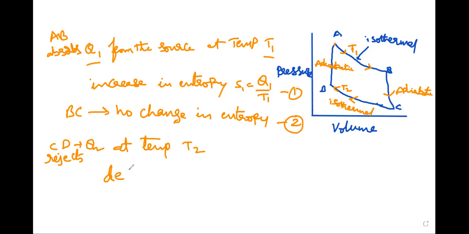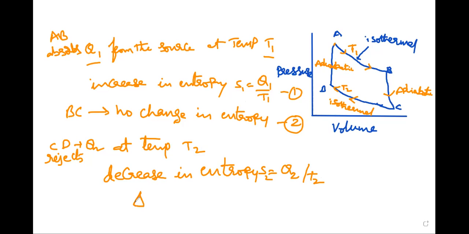Then rejects means decrease in entropy equal to Q2 by T2. So finally DA, during this adiabatic compression DA, Q remains constant, that means no heat is absorbed by the working substance, that means the entropy of the working substance remains constant.